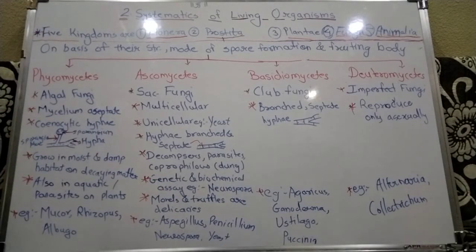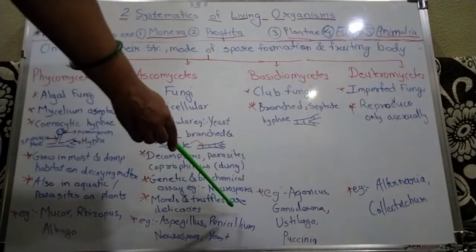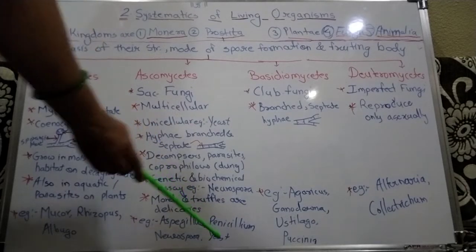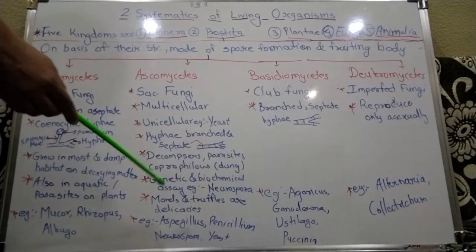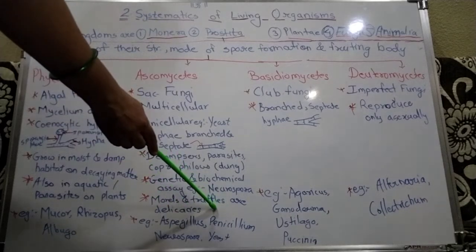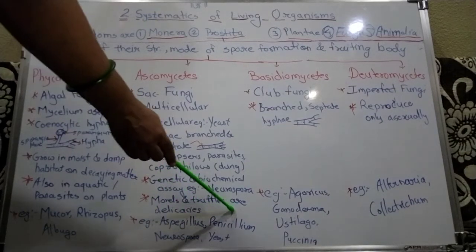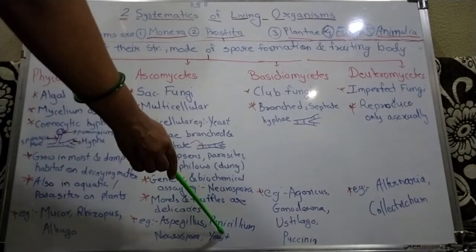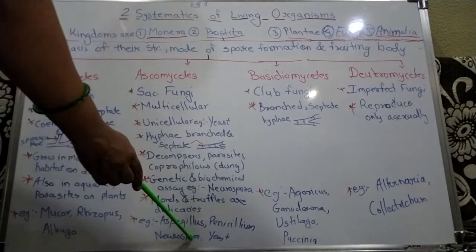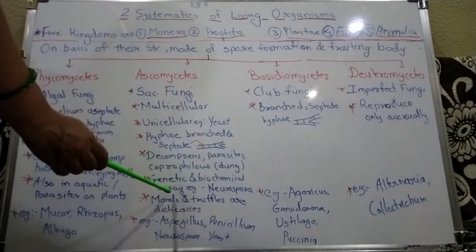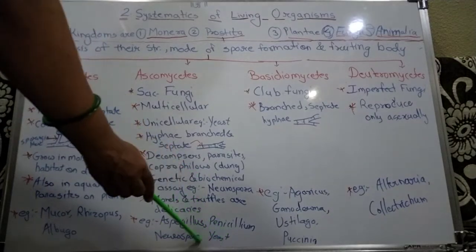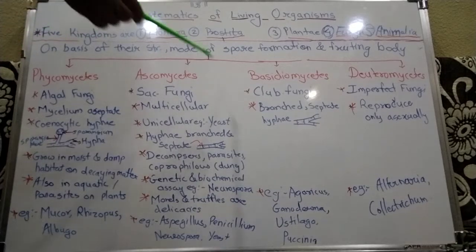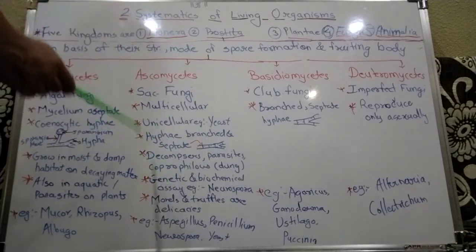Examples are Aspergillus, Penicillium, Neurospora and Saccharomyces, which means yeast. We all know Penicillium is used for antibiotic production. Neurospora is used for genetic and biochemical assays, and Saccharomyces, the yeast, is used in bakery products. So Ascomycetes is a very useful fungi.